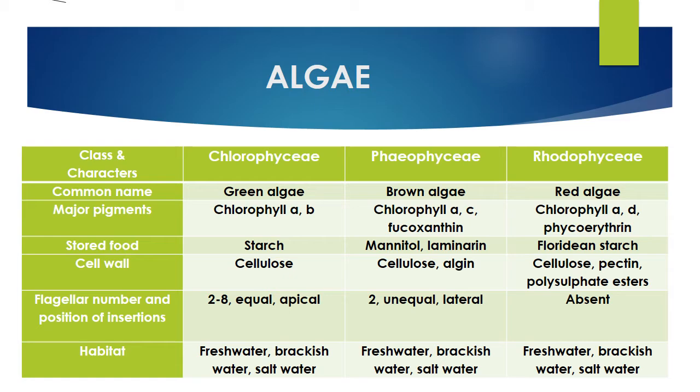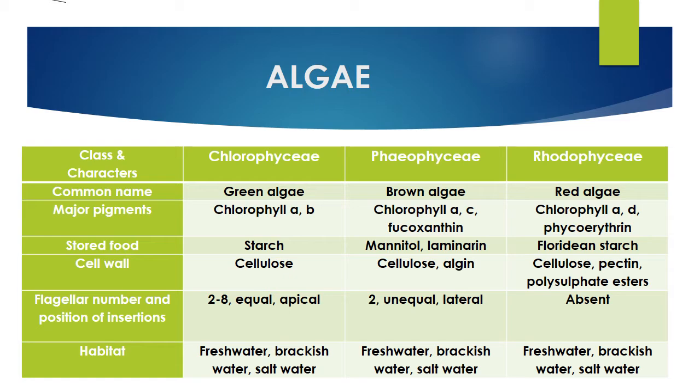Flagellar number and position of insertions. If you see the gametes of all these different classes of algae, they have flagella. But Rhodophyceae, no flagella. Chlorophyceae normally, if you count the total number of flagella, it has more than two, between 2 to 8 flagella, and all the flagella are equal in length. If you measure each flagellum's length, it is equal, and it is apical. What is apical? From the top of the gamete.